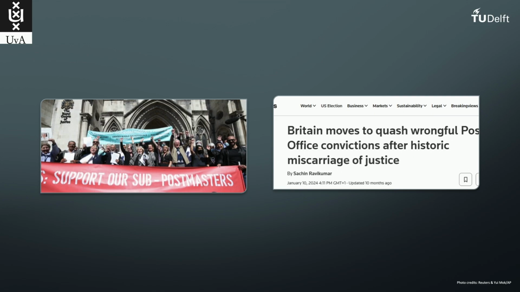One example of this is the UK Post Office scandal, which had been characterized by then Prime Minister Rishi Sunak as one of the greatest miscarriages of justice in our nation's history. The scandal resulted in over 900 individuals being incorrectly accused of fraud, resulting in the loss of livelihood, evictions, family breakdown, and at least 4 suicides.